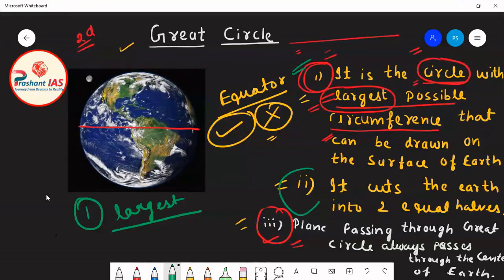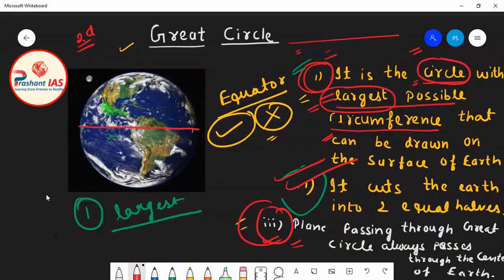Now the second condition was that it should cut the earth into two equal halves. You can see here that the equator is cutting the earth into two equal parts. This part is called the northern hemisphere and this part is called the southern hemisphere. So the equator is cutting the earth into two equal parts. It means that the second condition is also satisfied.